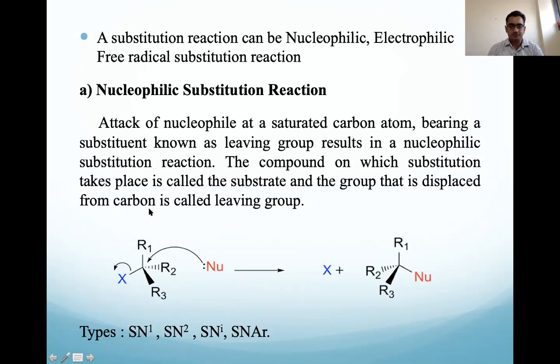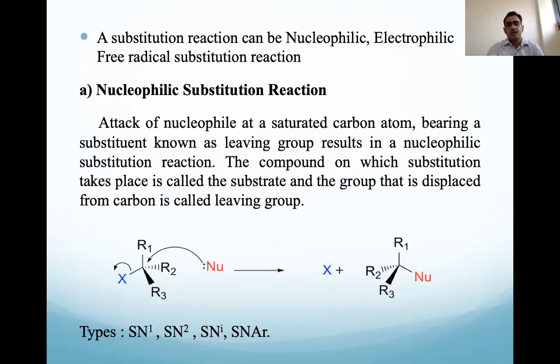The substrate is there. Saturated means there is no double bond. So nucleophilic substitution on that. What will be the condition? The condition is that there should be a leaving group. A leaving group means the group that can be taken away from that particular substrate and give the place to the nucleophile. So the leaving group can leave with the bonding electrons, and the nucleophile takes those additional electrons and attacks there.